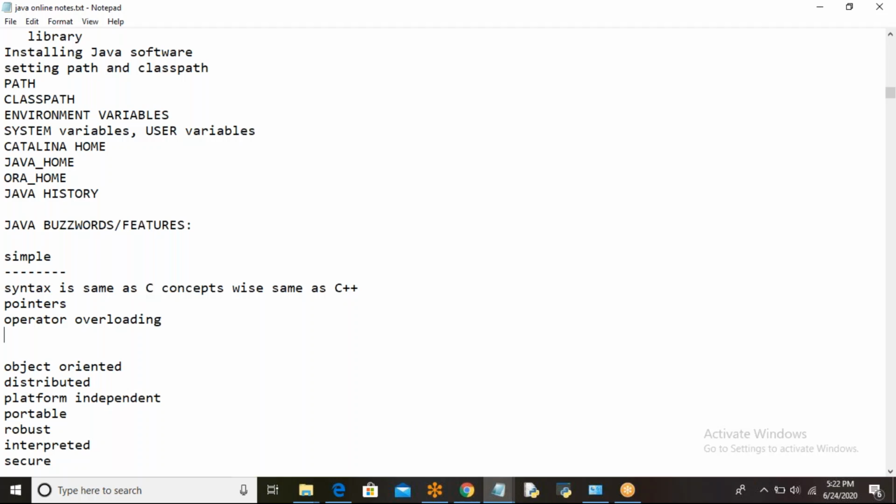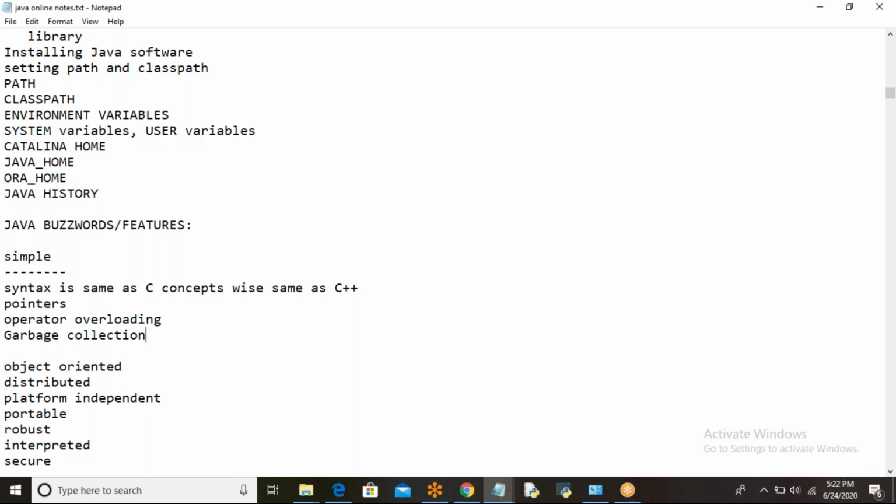But in Java, we have a concept known as garbage collection. Allocate memory whatever you want.